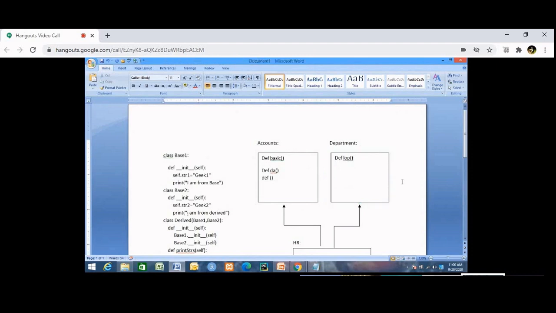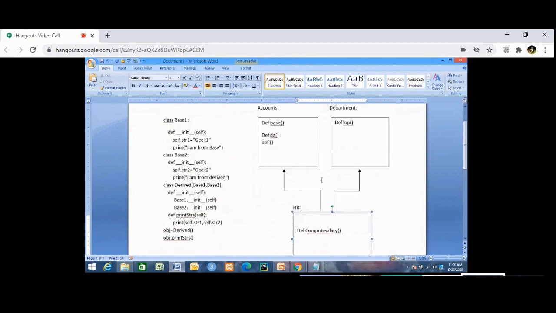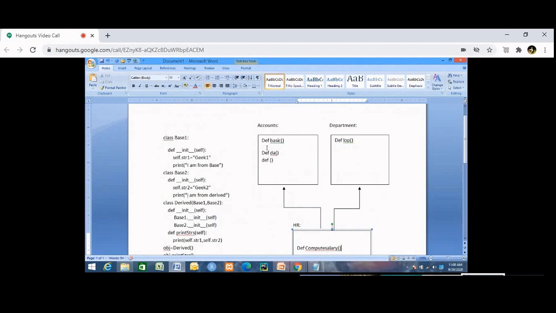Is this clear? Now, if I want to calculate compute salary in HR, the HR class will have to inherit these three methods, because I need to know the basic salary, I need to know the DA, I need to know the HRA.